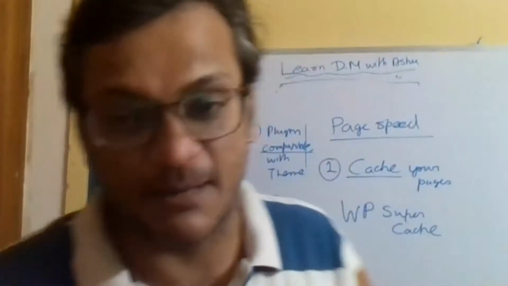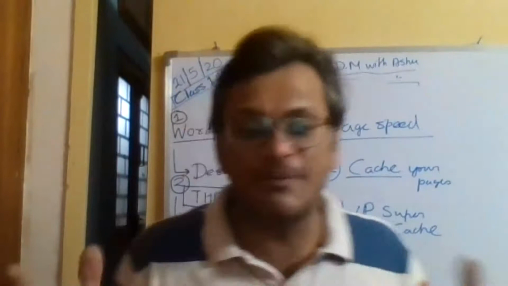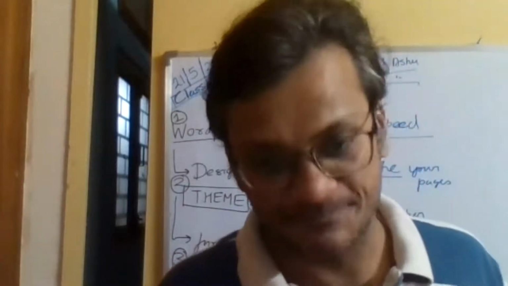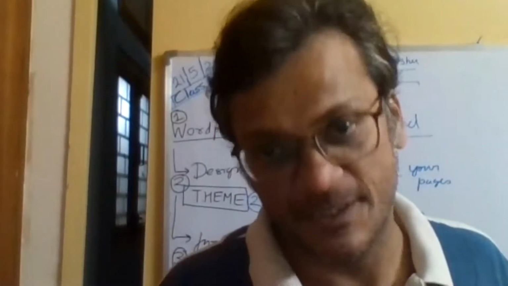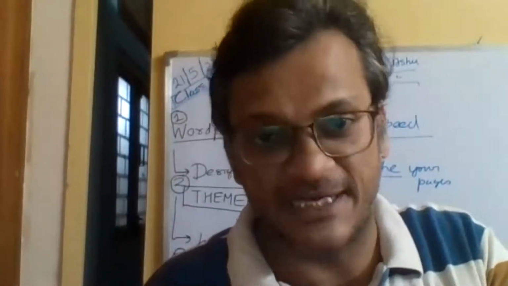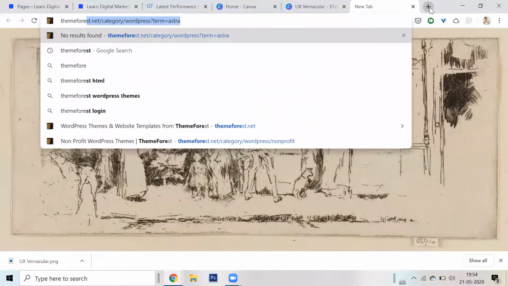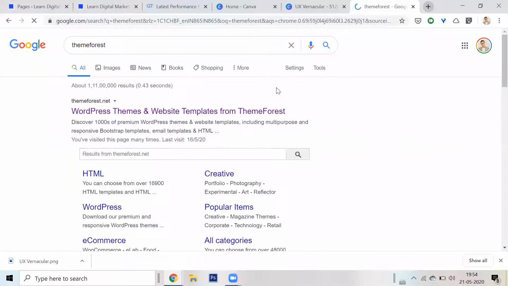Okay, so one more thing. Somebody, Priyanshu, asked me on messages, where do we get a WordPress theme? How do you get a WordPress theme? Let me show you how to get it if you want to make a website. It's called Theme Forest. Theme Forest is a marketplace.